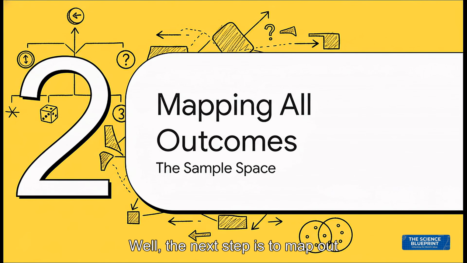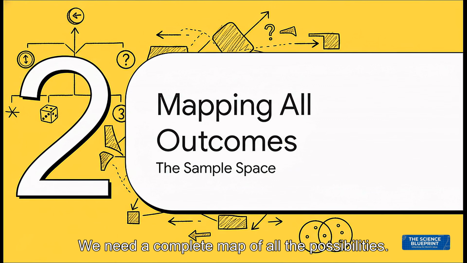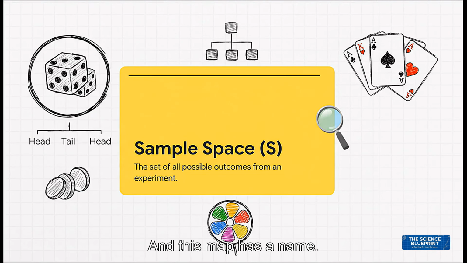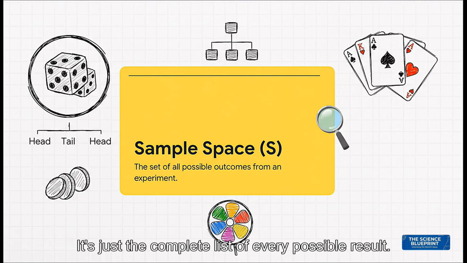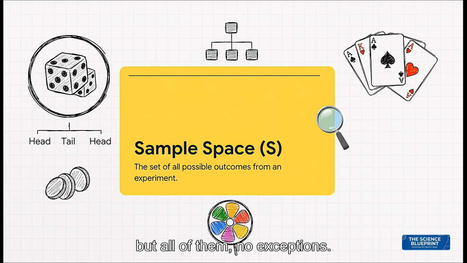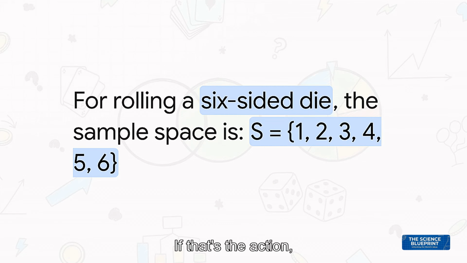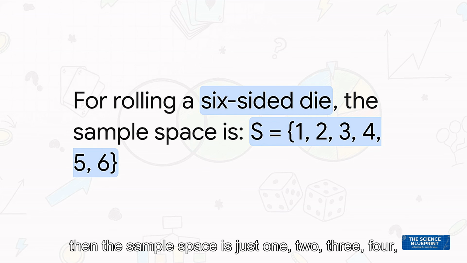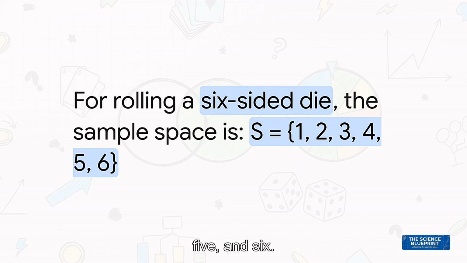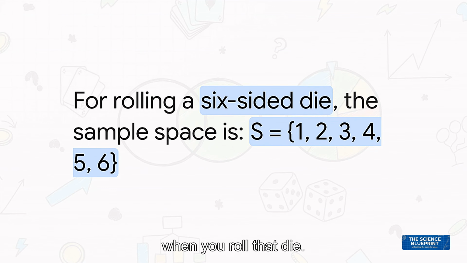Well, the next step is to map out every single possible thing that could happen. We need a complete map of all the possibilities. And this map has a name. We call it the sample space. It's just the complete list of every possible result. I mean, everything. Not just the outcomes you're hoping for, the ones you think are likely, but all of them, no exceptions. So let's stick with our simple die rolling experiment. If that's the action, then the sample space is just 1, 2, 3, 4, 5, and 6. That's it. That is the entire universe of what can happen when you roll that die.